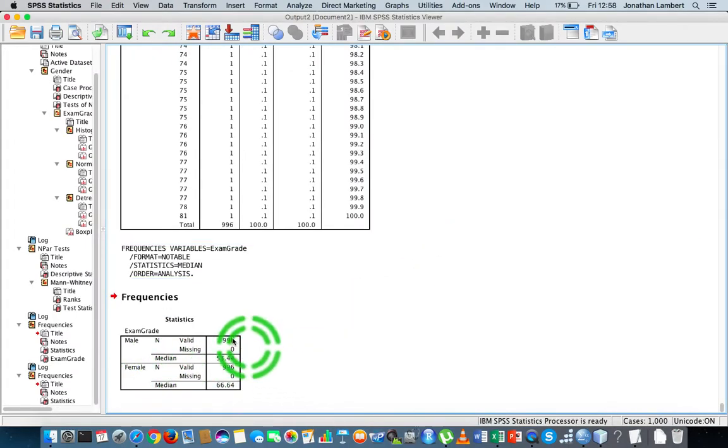And here's the median values. So the median statistic with respect to the male distribution is 53.44. The median for the females is 66.64. So these are the two numbers that you'd be reporting if you're going to write this particular result up.